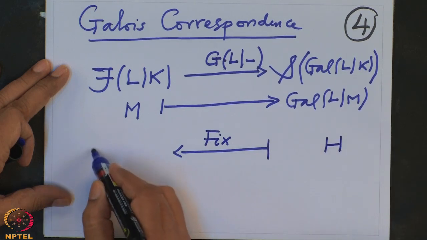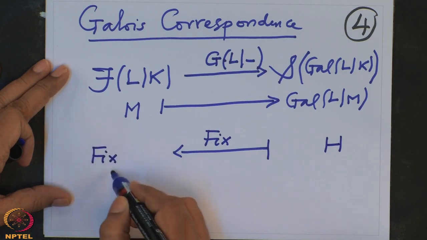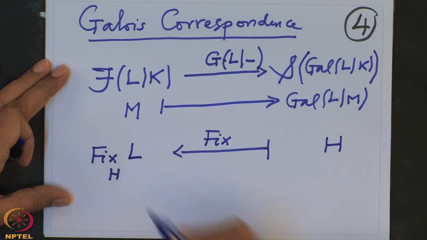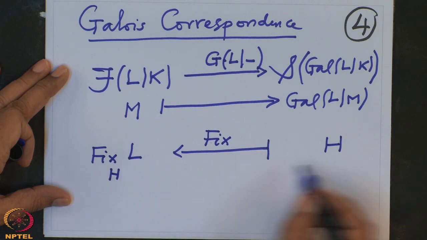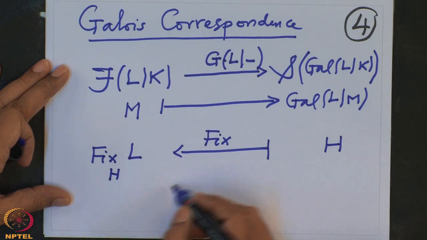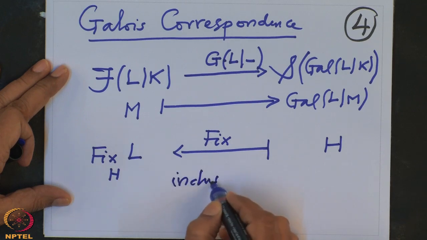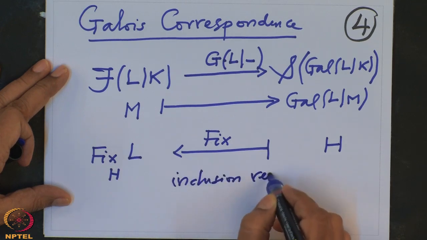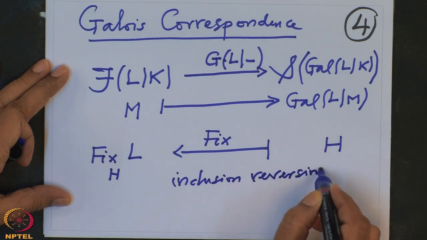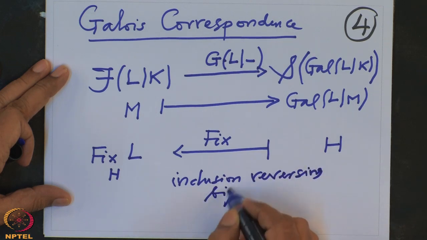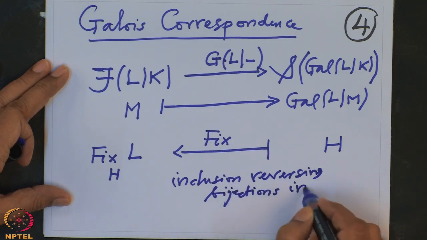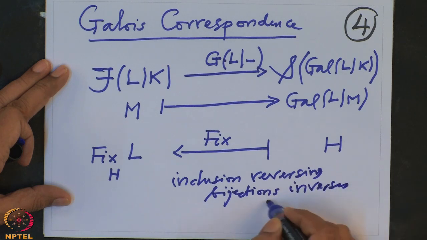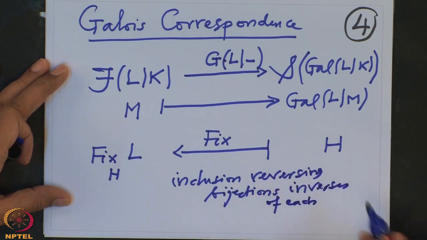we map it to the fixed field of H, which is a subfield of L. Clearly these are all fixed points of all elements of H. So this correspondence we have checked is inclusion reversing, they are bijections, and not only are they bijections, they are inverses of each other.